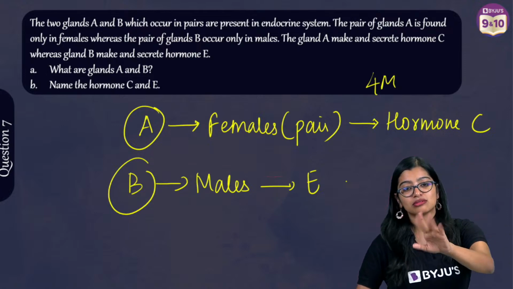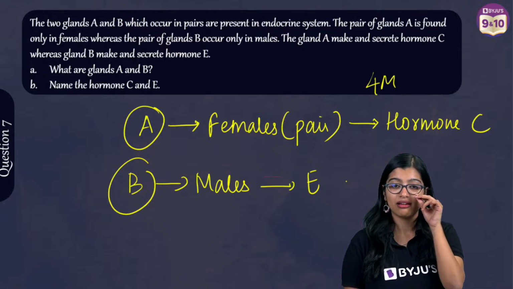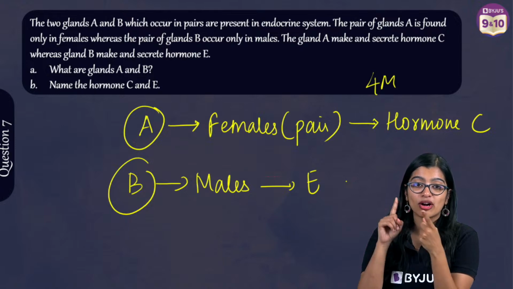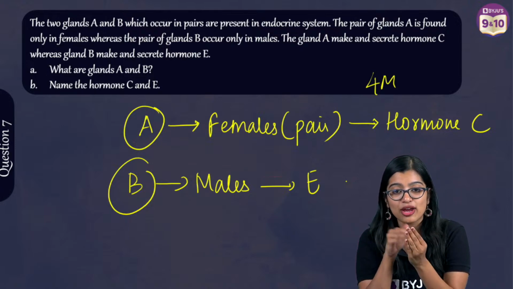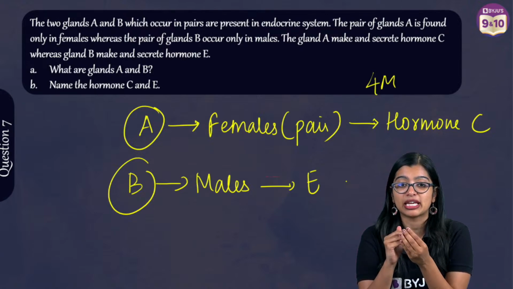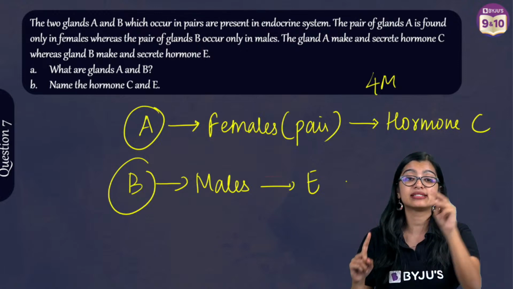Exactly. Now, one more thing. If you give me only testis, estrogen, ovary, you get 0. You have to tell me what is A, what is B, what is C, what is E. That is where your marks count. So everybody rewrite your answer in the chat and tell me, how do we write A, B, C and E?